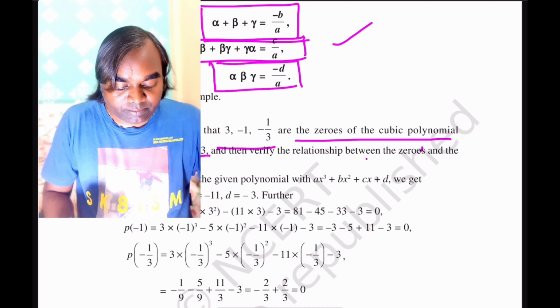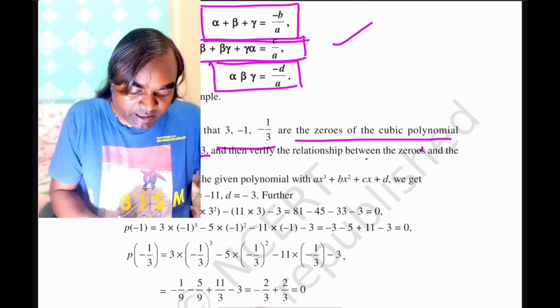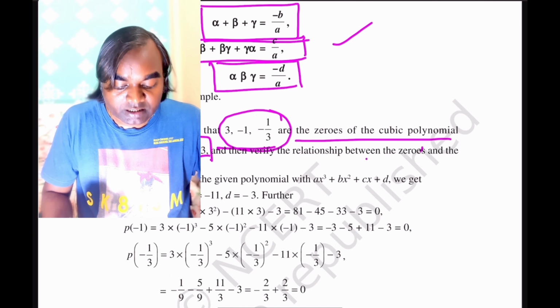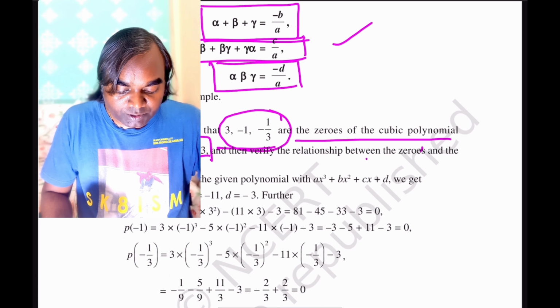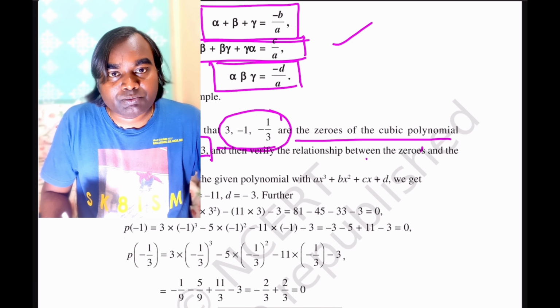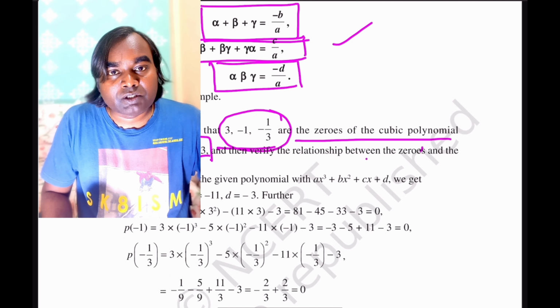Now example 5. Verify that 3, minus 1, minus 1 by 3 are the zeros of the cubic polynomial 3x cube minus 5x square minus 11x minus 3. So you have to prove that the given numbers 3, minus 1, minus 1 by 3 are the zeros of this cubic polynomial. For that, what will you do? You will first verify whether after substituting x is equal to 3, x is equal to minus 1 and x is equal to minus 1 by 3, the polynomial becomes 0 or not.